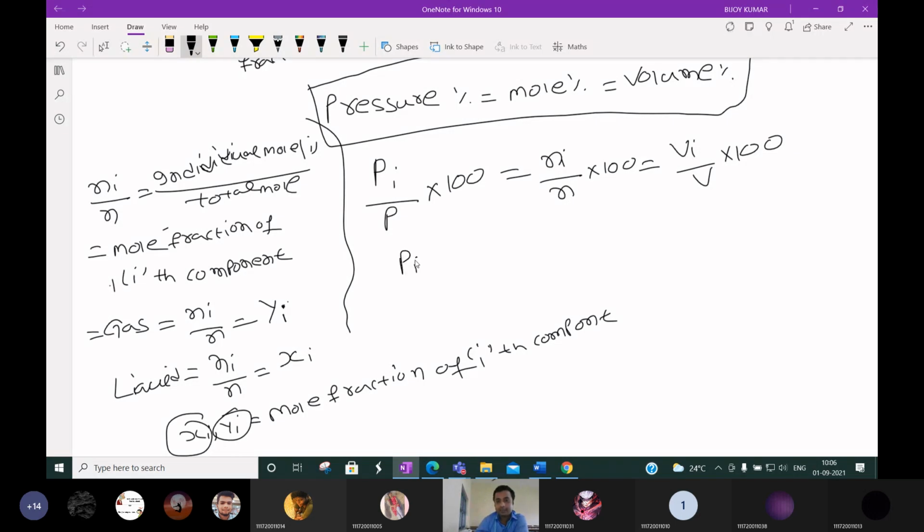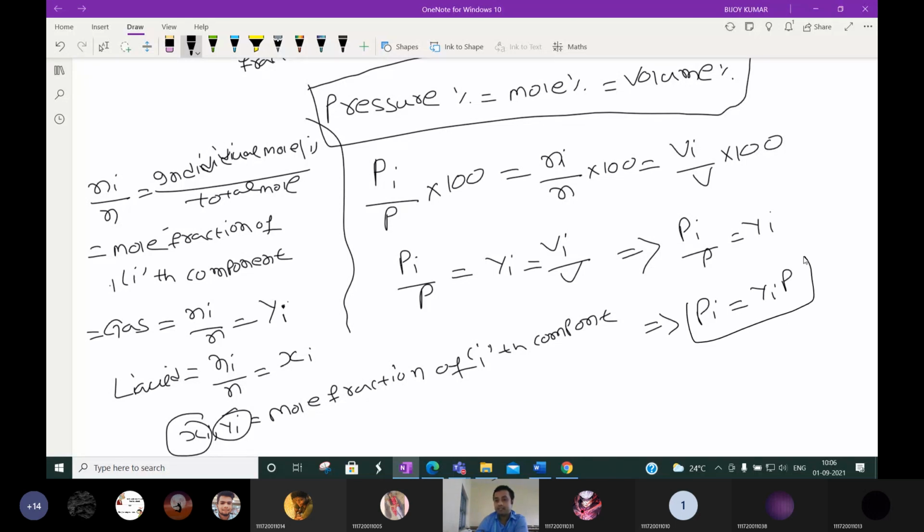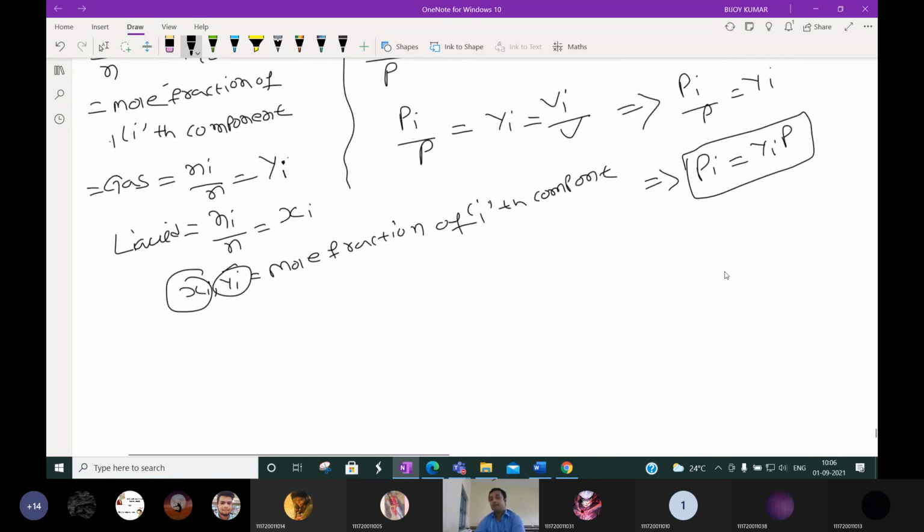So we can write Pi by P is equal to Yi, the mole fraction of the ith component. As these components are in gas phase, Yi is equal to Vi by V. Or you can write Pi by P is equal to Yi, or partial pressure is equal to Yi into P. Please remember once again, this is the most important. In the previous case we derived that total pressure is the sum of individual partial pressures.